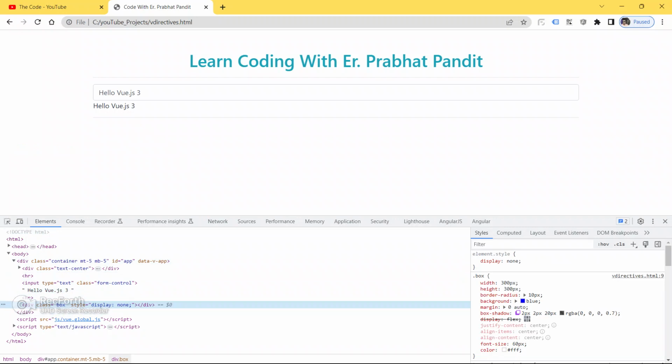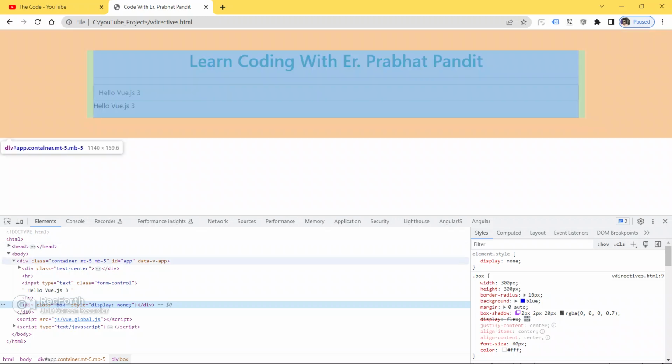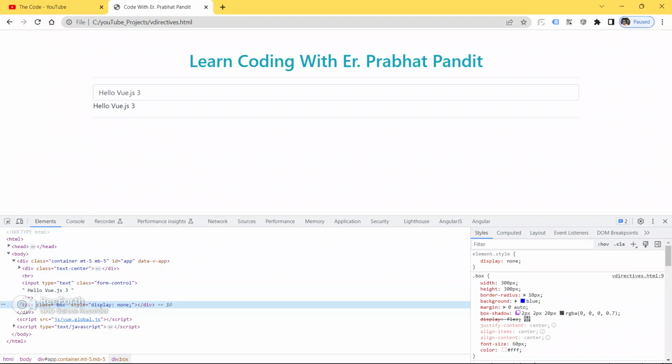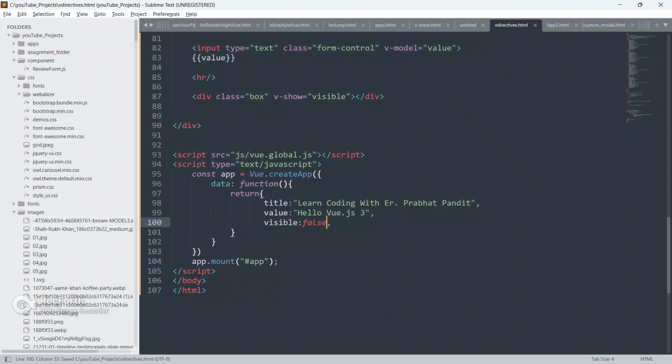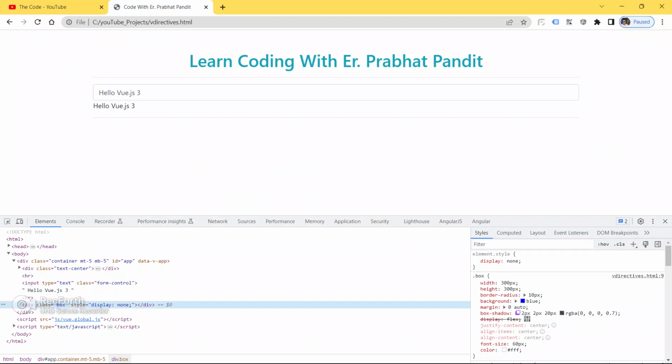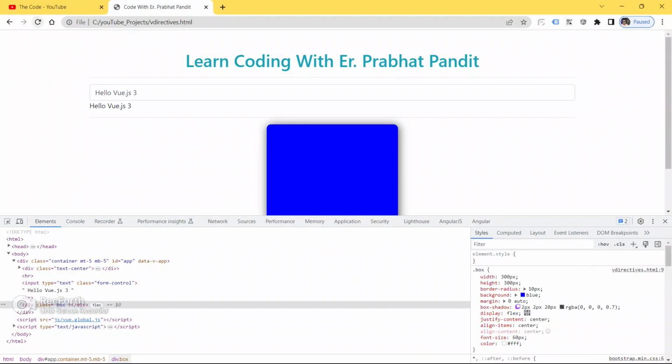See now, as you can see here, guys, the style is display none. Okay, the style display is none, but it is there in the DOM, the box is there. So only by the CSS property display none it is hidden, but it is inside the DOM. Now let me just, as of now, give true. Save your code, go to the browser and refresh your page.